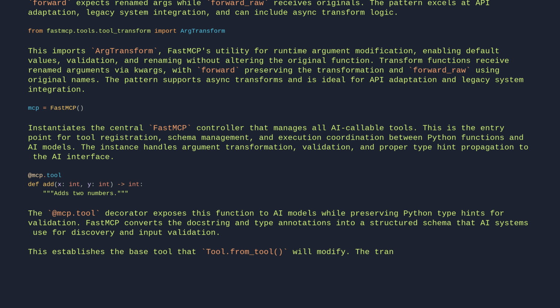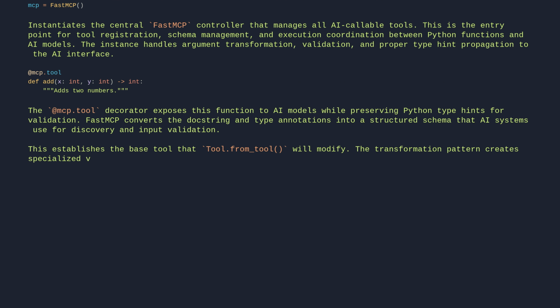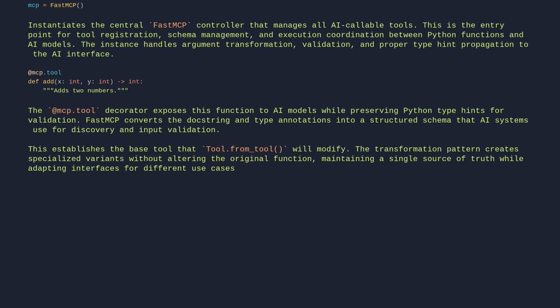The transformation pattern creates specialized variants without altering the original function, maintaining a single source of truth while adapting interfaces for different use cases. return x + y. This performs the actual computation that the AI tool exposes.